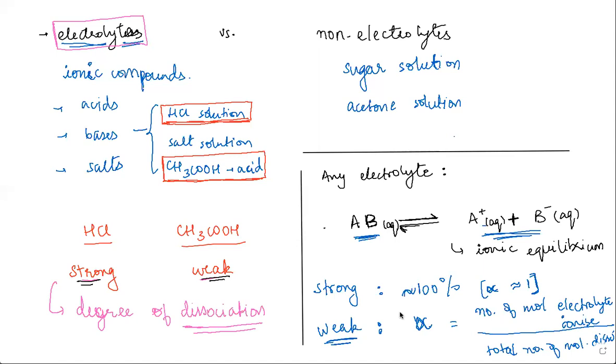So it definitely matters how much of an acid or a base is dissociating. It needs to be the right amount for any particular process to take place, which is the reason we have all of these quantities like degree of dissociation and strength of an acid, how strong an acid is, how weak an acid is, and all of those things.